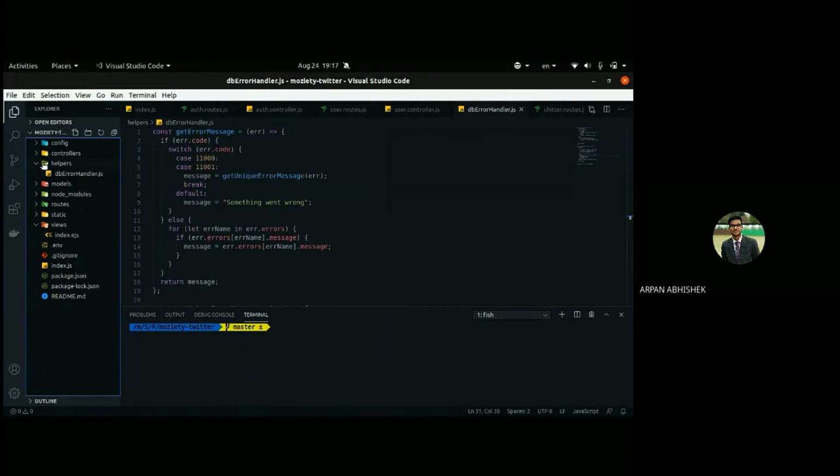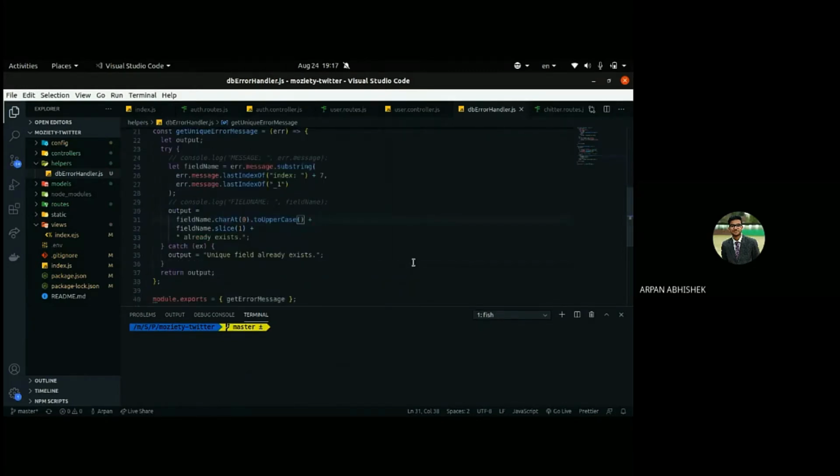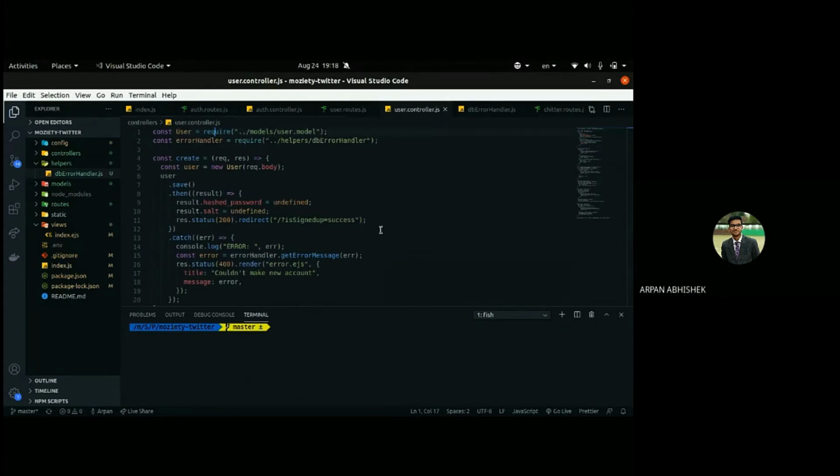Create a helpers folder, and paste that content inside it. Did you understand why? By default, it will give a cryptic error message. We want to show some useful error message like your email already exists, please use a different email. So that's how we have to handle it. Was that clear, guys?